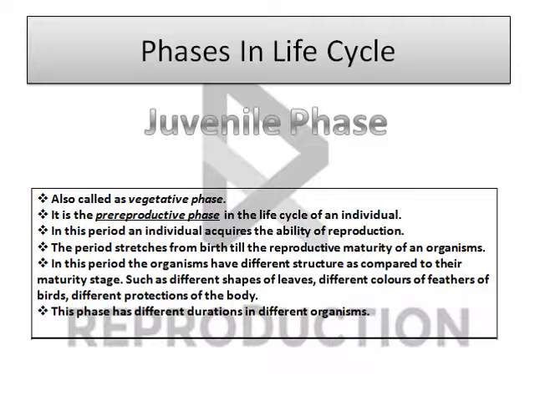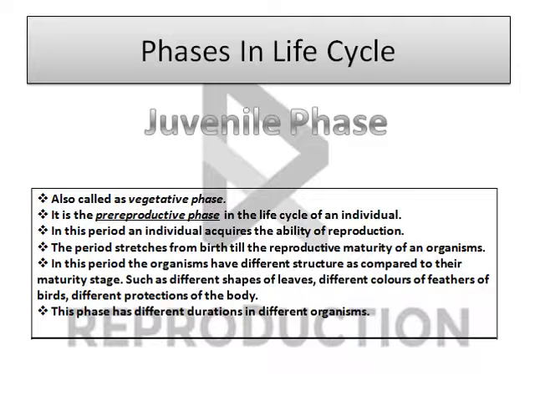There are 3 stages in the life cycle of every organism. The first one is the juvenile phase or vegetative phase. It is the stage from birth till an organism reaches its sexual maturity. Usually, there is a difference in the appearance of an organism in its juvenile and adult phase.